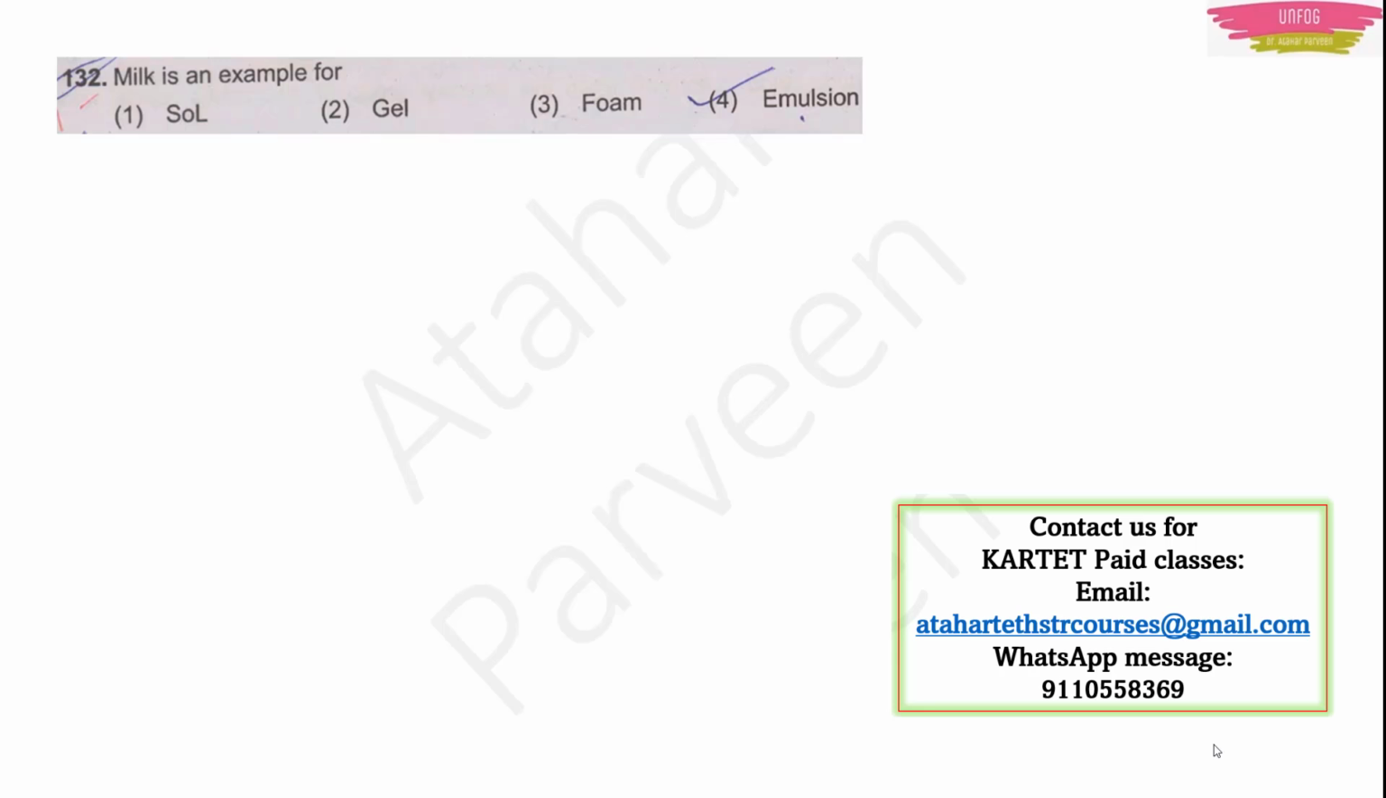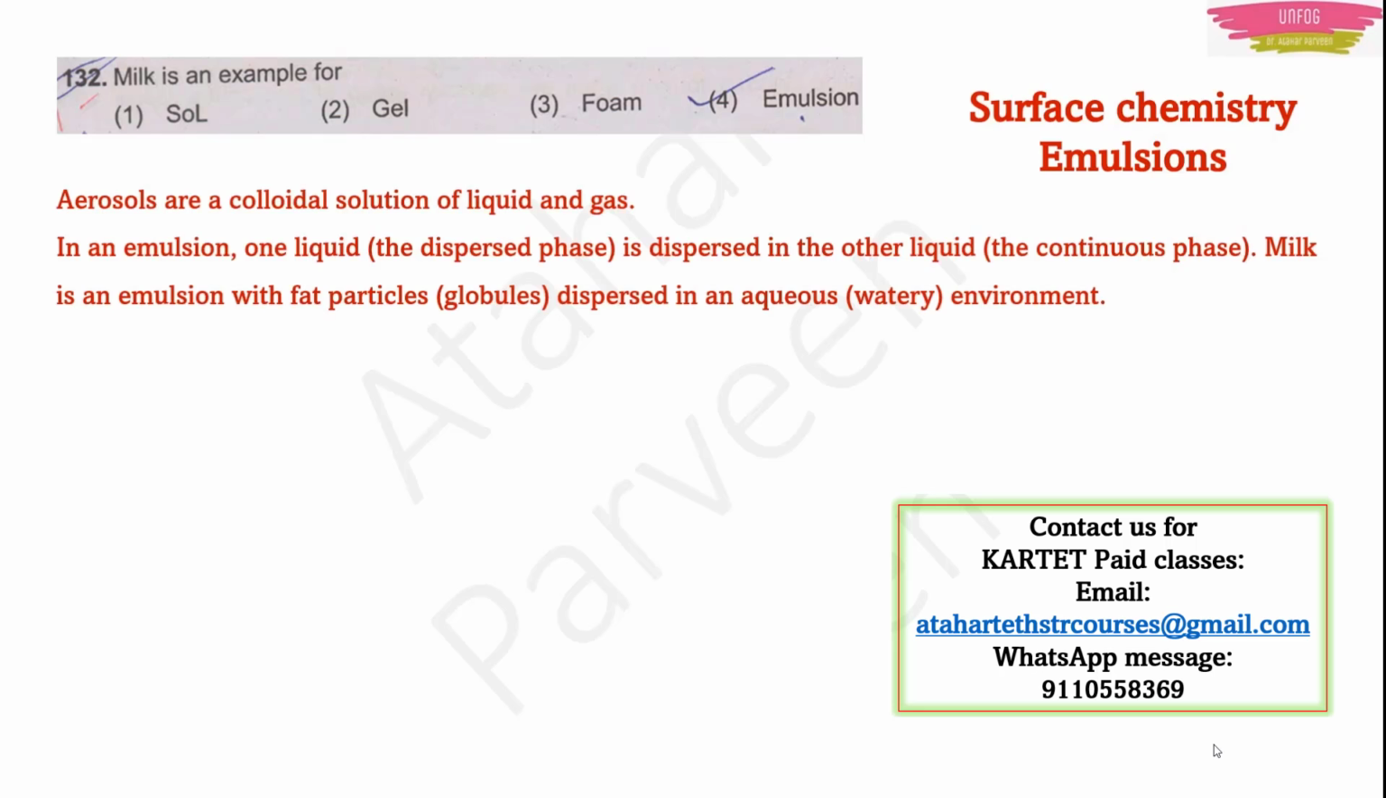Next, question number 132. Milk is an example for. Actually, it is from the chapter surface chemistry, emulsions. So the answer should be emulsion for this. But why, that I will tell you now.